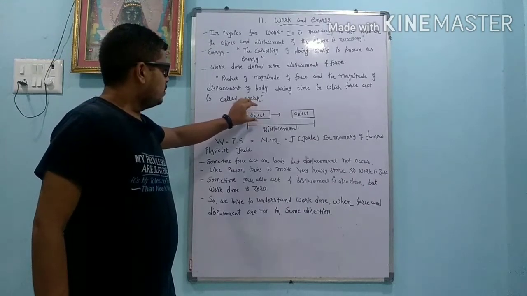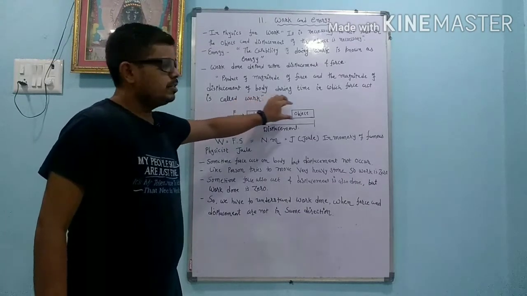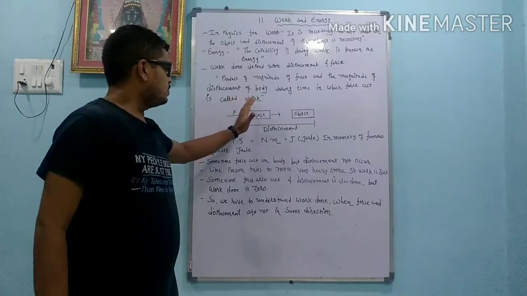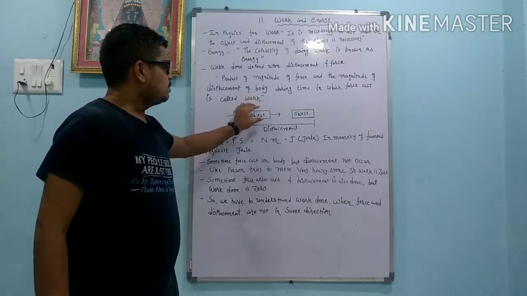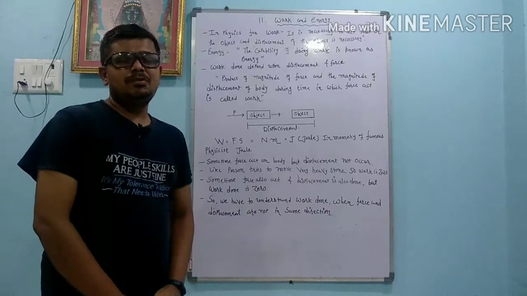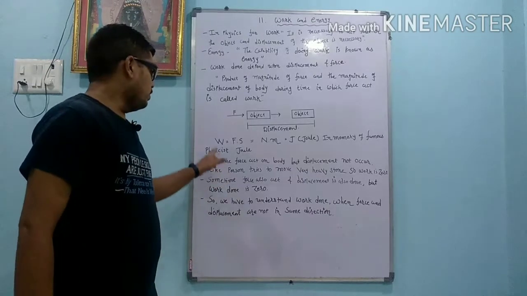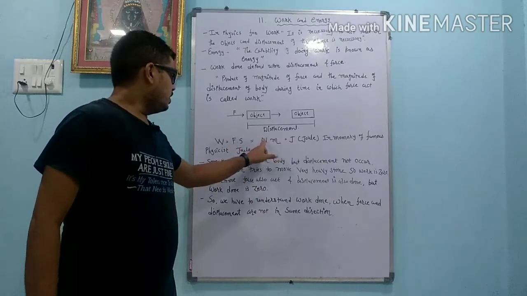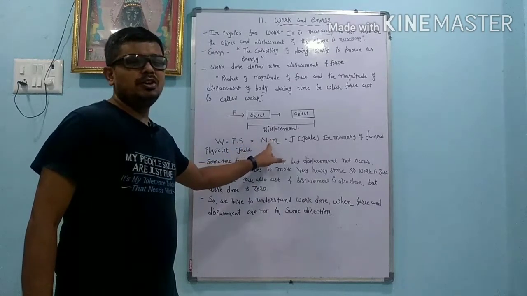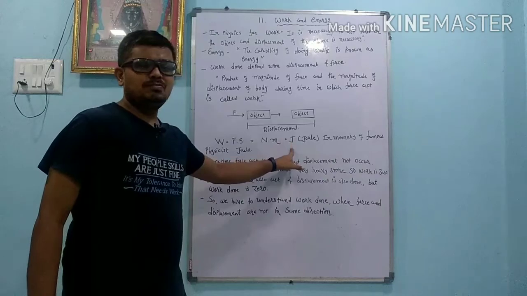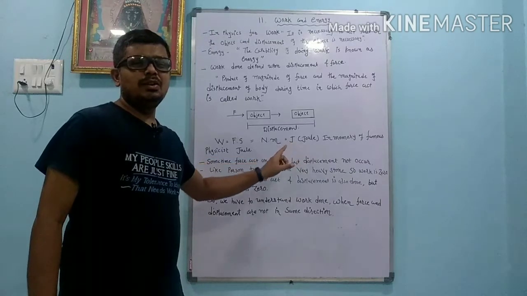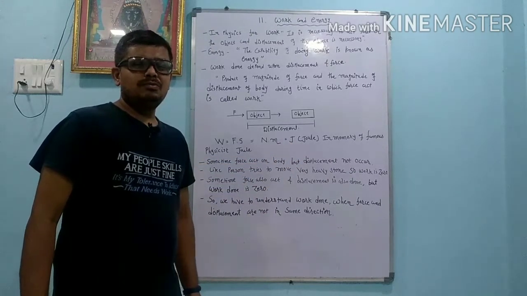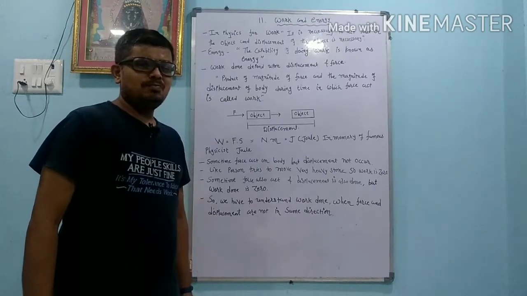We have one object. I want to carry this object from one point to another point. So I apply the force. When I apply the force, the displacement occurs. So we can say that the work is done. So work equals F into S. F unit is Newton and S unit is meter. Newton into meter equals joule. The joule unit is given in the memory of one famous scientist, Joule.